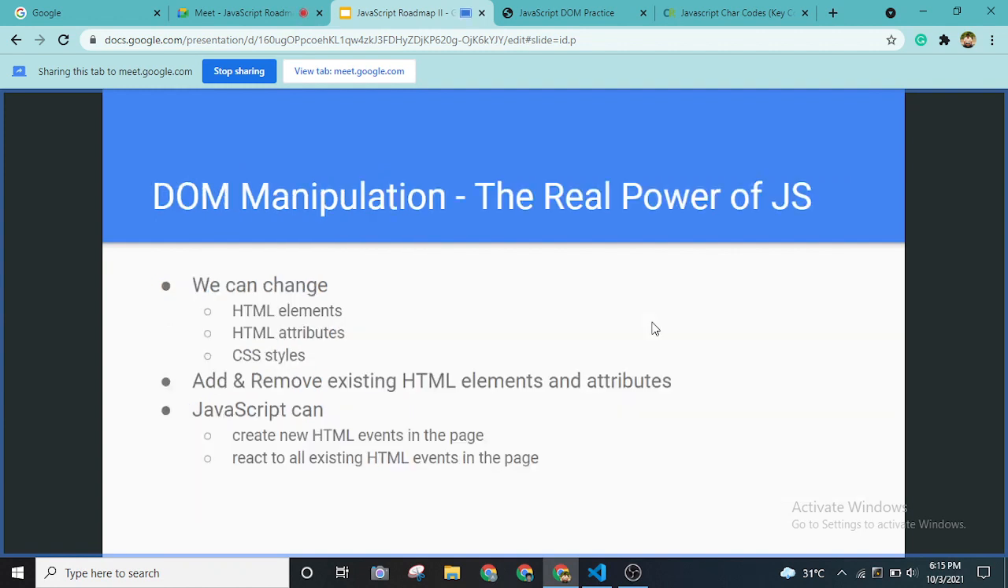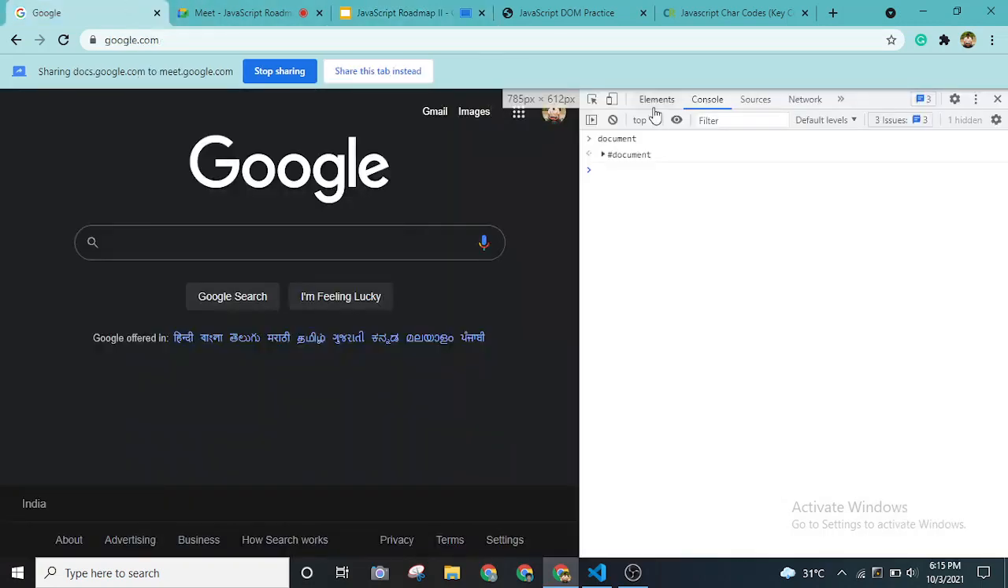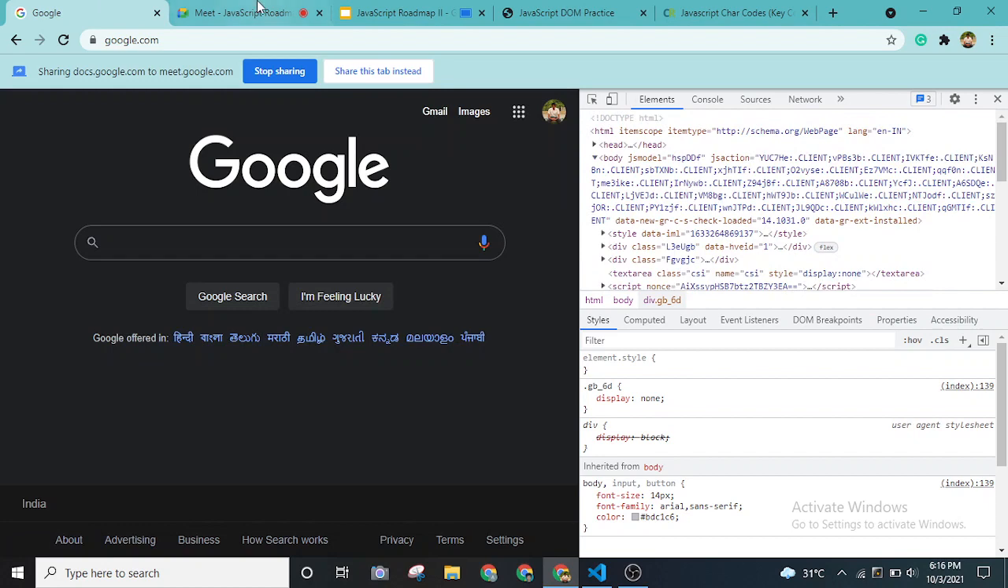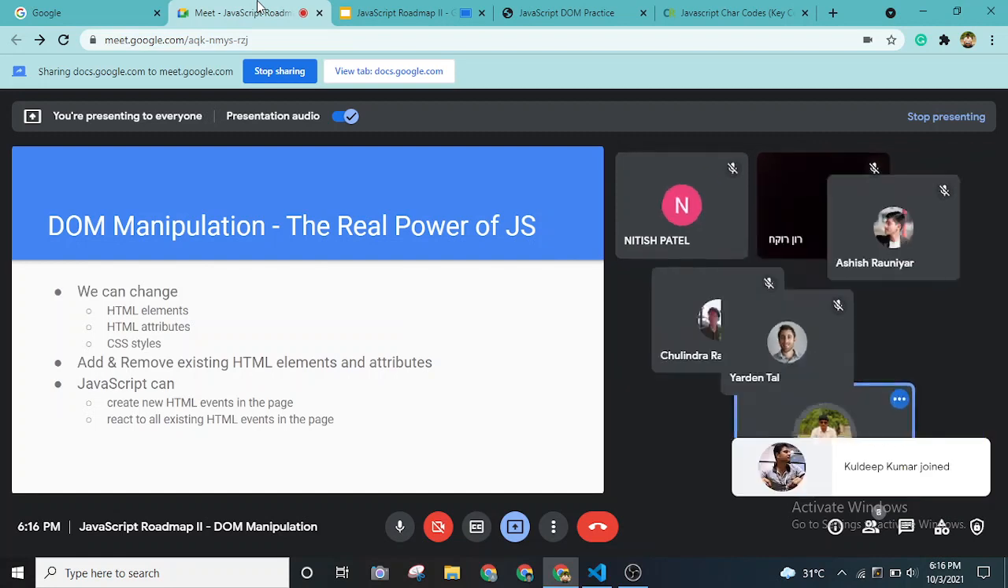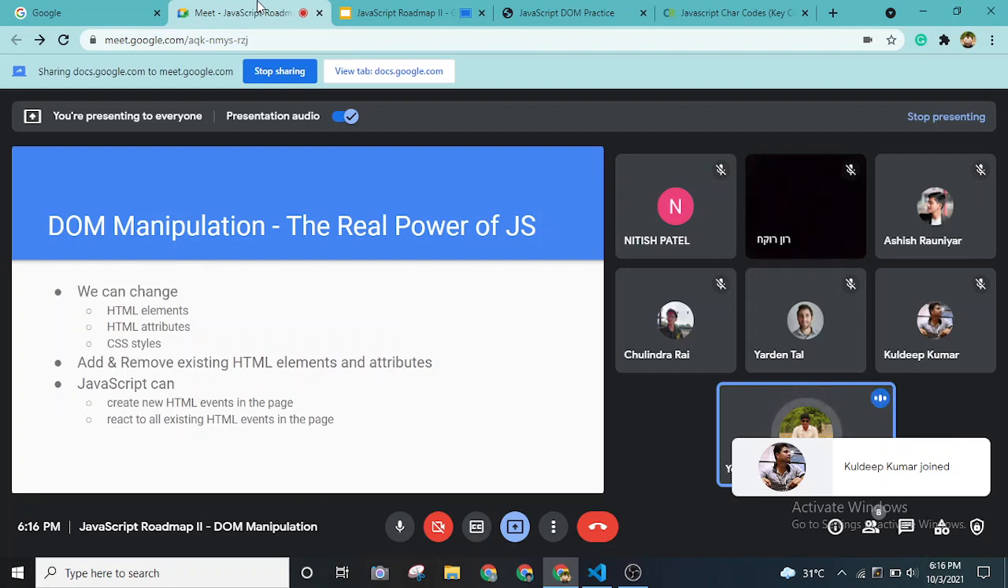Okay, so the real power of JavaScript, as I was discussing with DOM manipulation, is that we can change the HTML elements that we have, the HTML attributes and CSS styles that we have, right? Any front-end web development project that we build will have an HTML page and CSS files, right? So each and every file will have these elements.